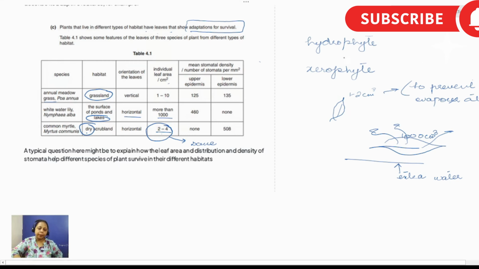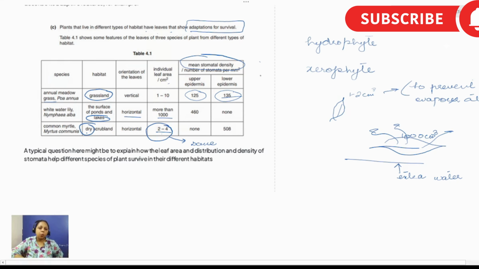Okay? Now, let's discuss the second feature, which is the stomata. Stomata per millimeter square. In the upper epidermis, there are fewer stomata, while in the lower epidermis, there are more stomata. What is the purpose behind it, or what is the adaptation? What is the purpose of this change? That it needs to conserve water. If the stomata are present on the lower layer, it can conserve more water because sunlight cannot reach the lower surface that easily.